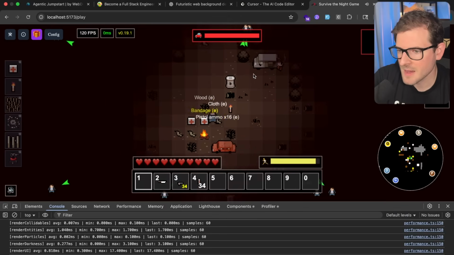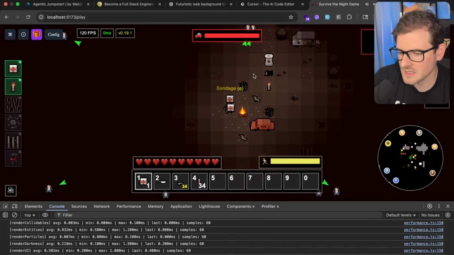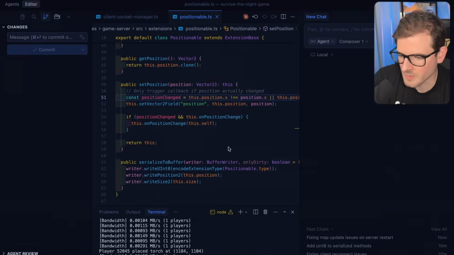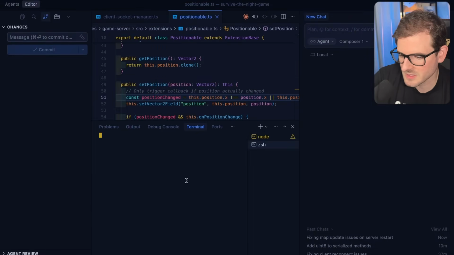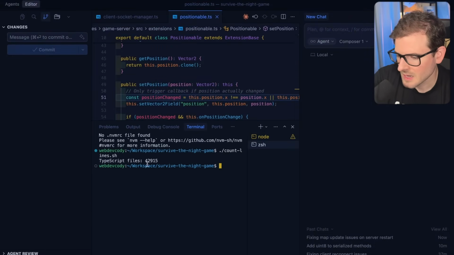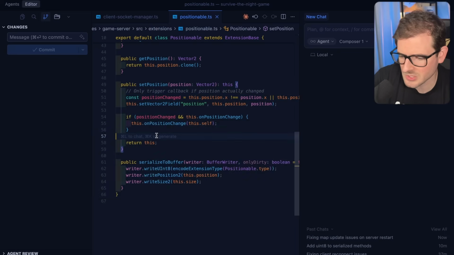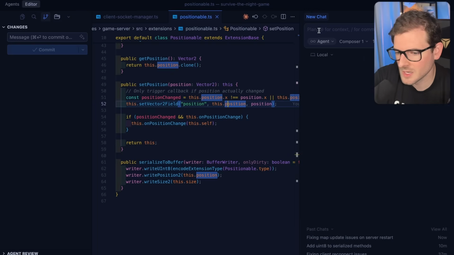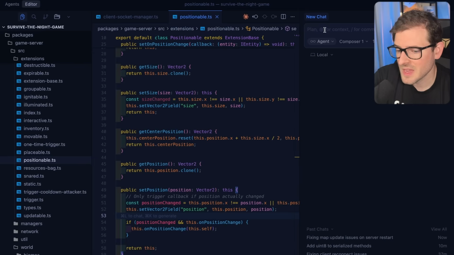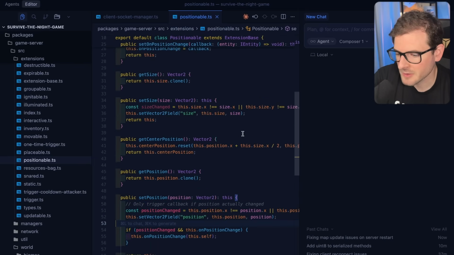So in my game right now, I might even say that 90% of all the code that exists in my code base, and I think we're at 40,000 lines of code right now. In fact, I can just go here and say count lines, and we have 42,000 lines of TypeScript. And I've only worked on this for a couple of weeks, maybe a month or so. And most of this was coded using agentic coding. Now, the key with agentic coding is that you still have to be in the driver's seat. You have to be the director of the agents, and the agents will just go through and modify your code. So if you prompt it very poorly and you don't know what you're talking about, you're not going to get good results. And the one thing I found Composer1 really amazing at is quickly refactoring a lot of code.